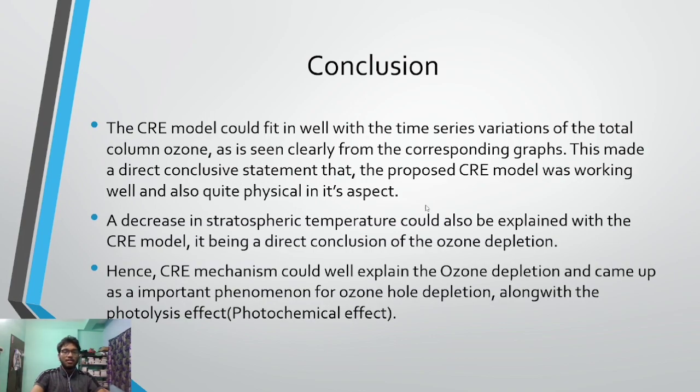Now this made a direct conclusive statement that the proposed CRE model was working well and quite physical in the system. Decrease in stratospheric temperature could also be explained with the CRE model, it being a direct conclusion of the ozone depletion. Hence the CRE mechanism could well explain the ozone depletion, and it came up as an important phenomenon for ozone hole depletion along with the photolysis effect, which is the photochemical effect.